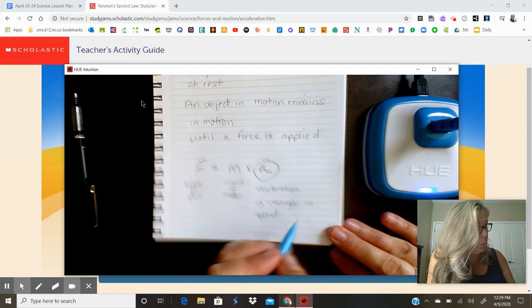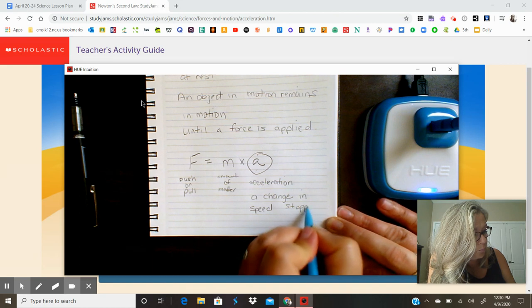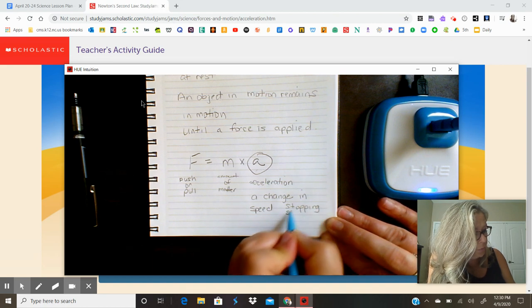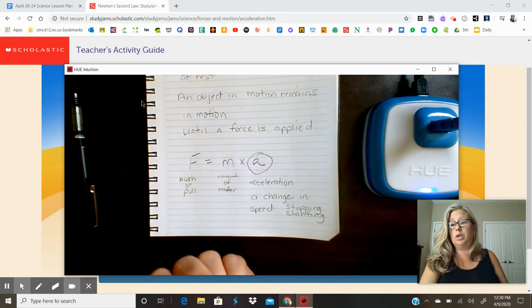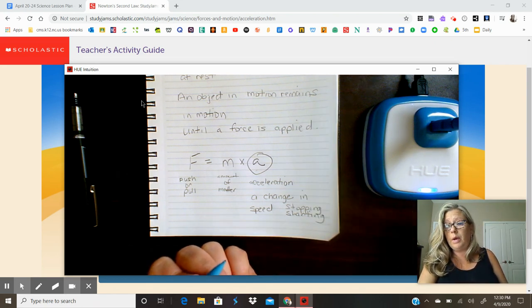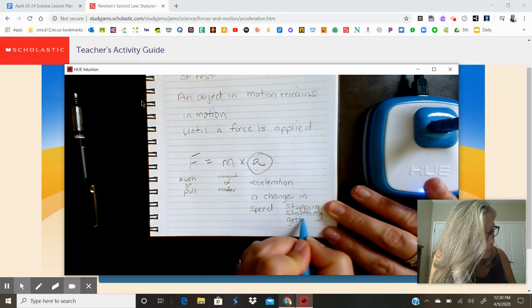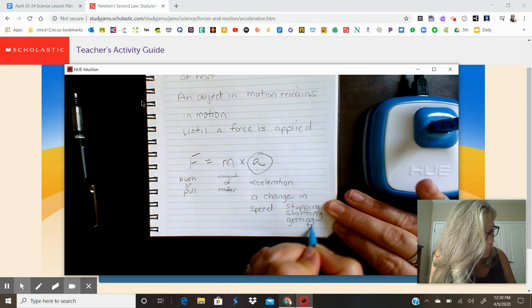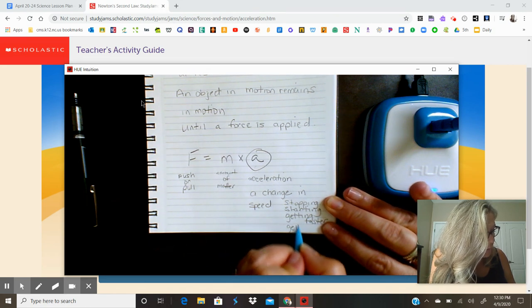All right. So remember, acceleration is literally stopping, starting, because both of those are changes in speed. It can also be getting faster or increasing speed. And it can also be getting slower.